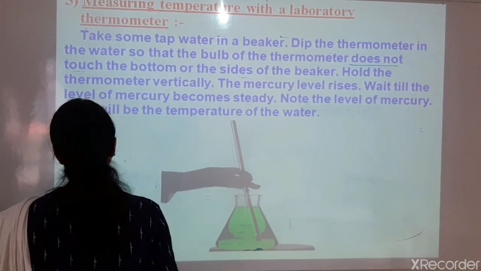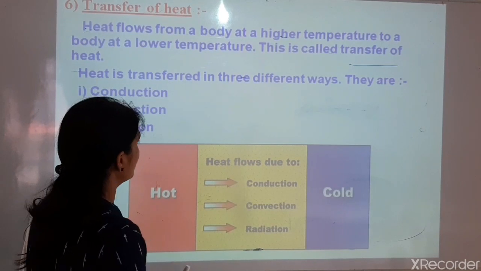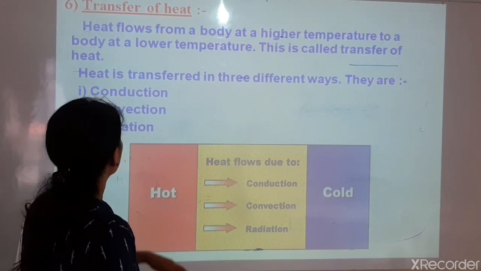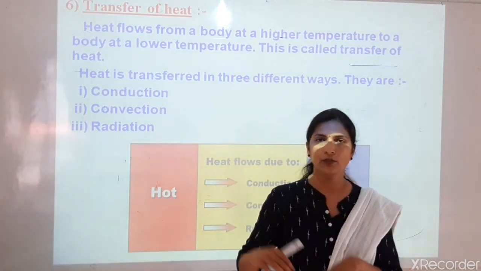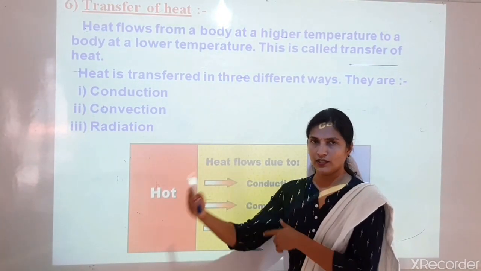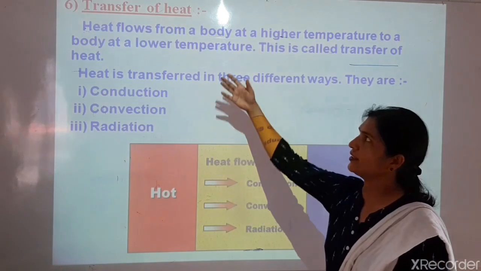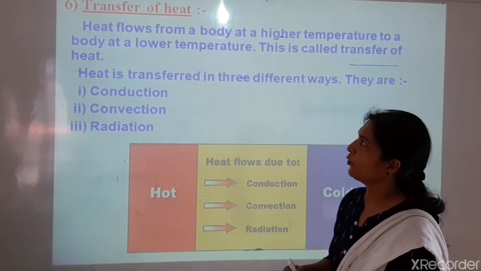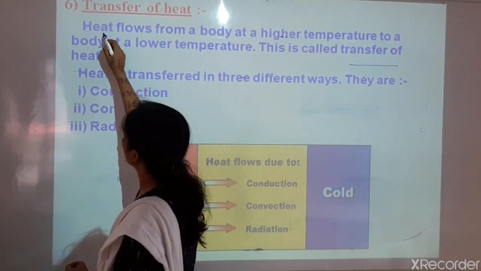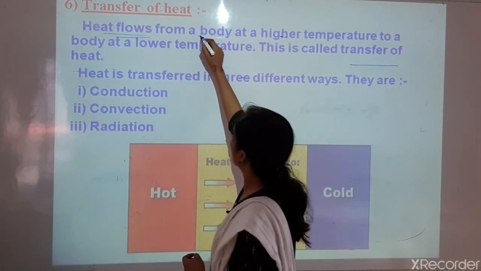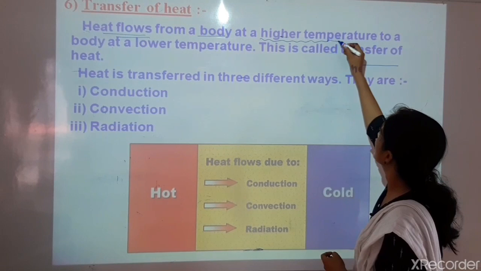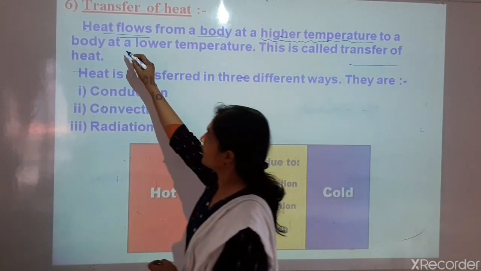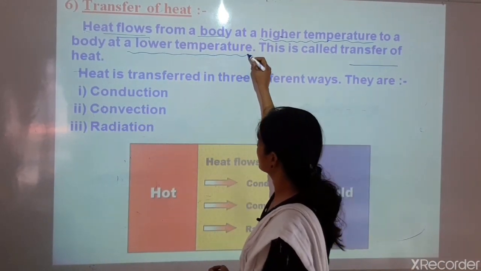The next point is transfer of heat. Heat can be transferred from one place to other place, one point to other point. So how can the heat get transferred? Heat flows from a body at higher temperature to a body at lower temperature.